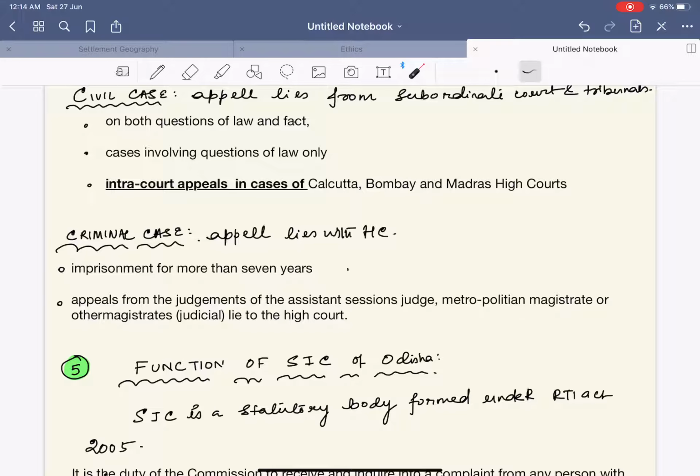Or simply we can say that the appeal from the judgment of the subordinate courts lies to the High Court. It's simple. With this only you can finish your answer. But within this, remember one thing: no subordinate court can give a capital sentence unless they have the approval of the High Court.